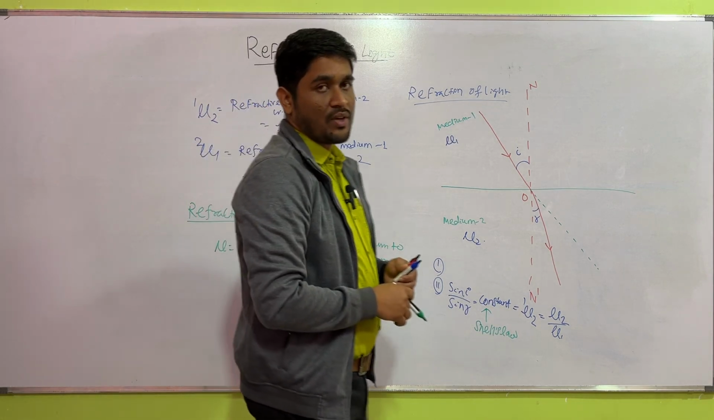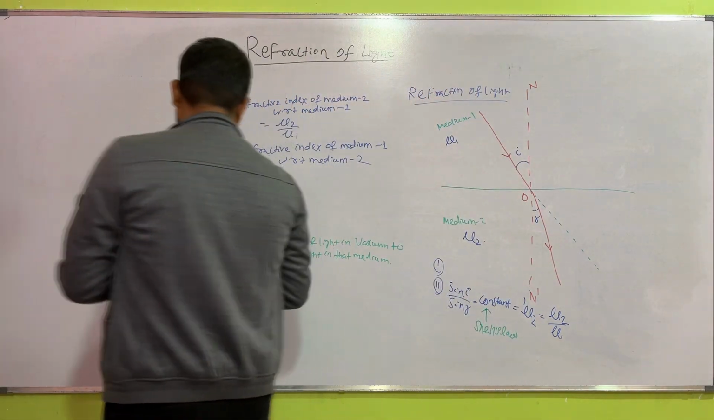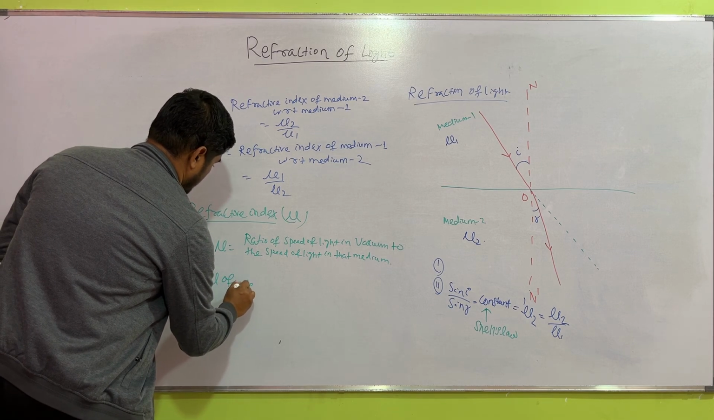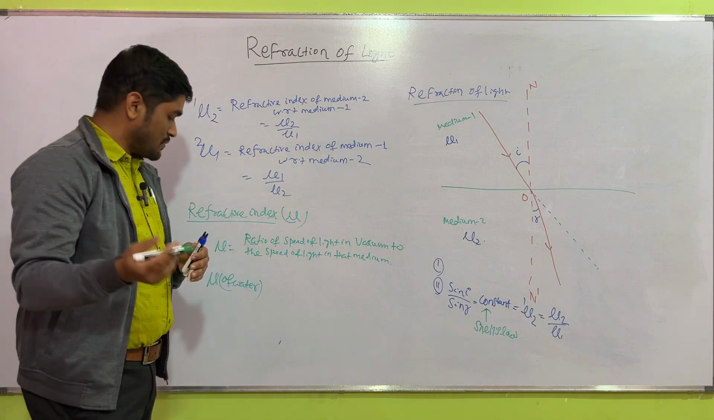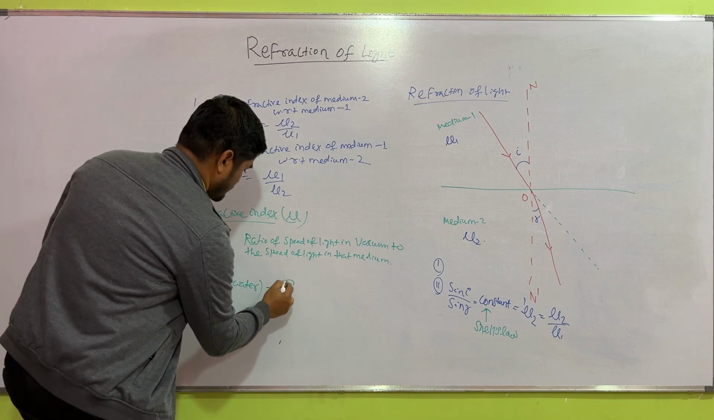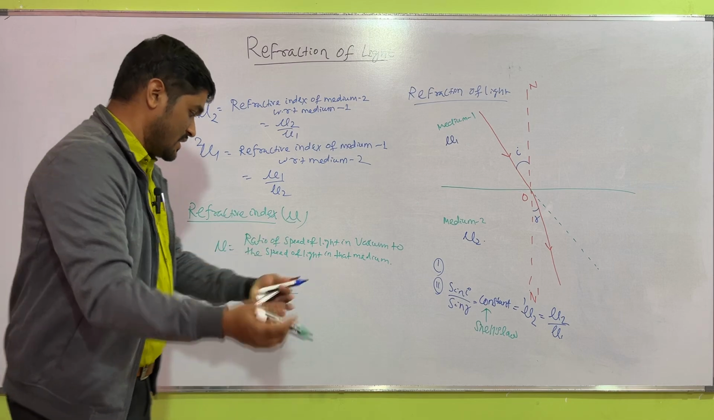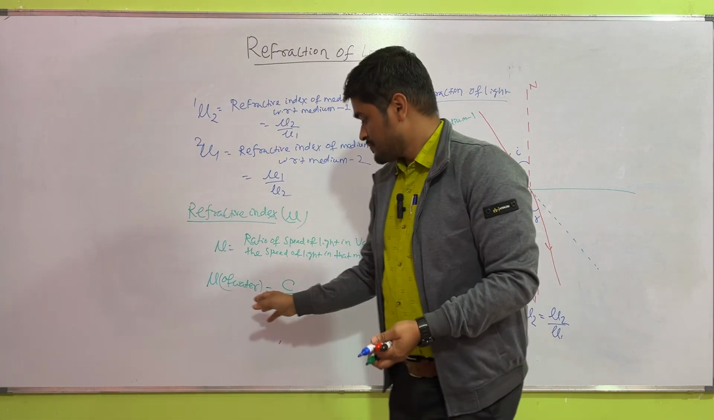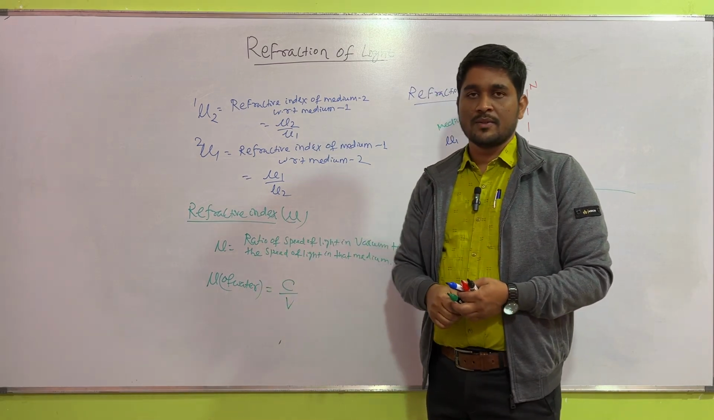Suppose you have to find out the refractive index of water. Here you have to take the speed of light in vacuum, that is C, and let the speed of light in water be V. So by using C and V you can find out the refractive index of water.